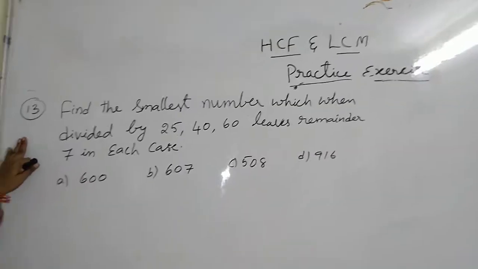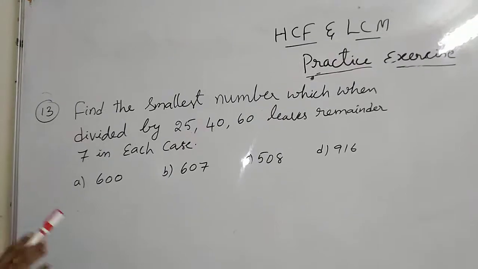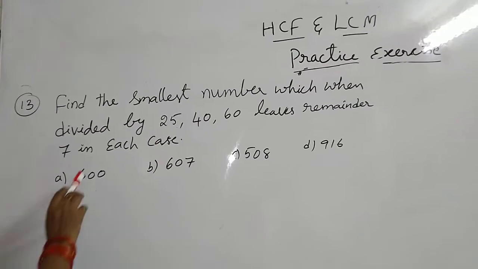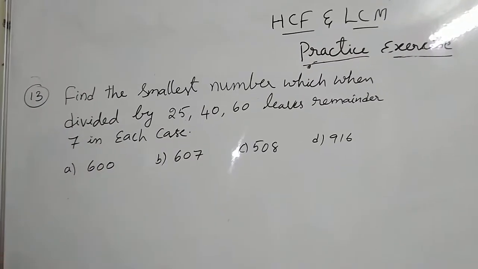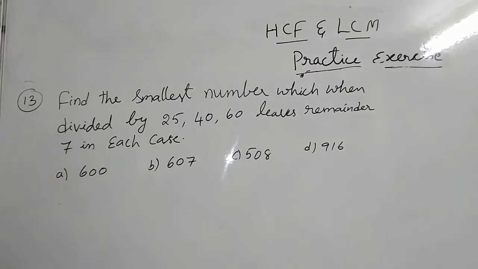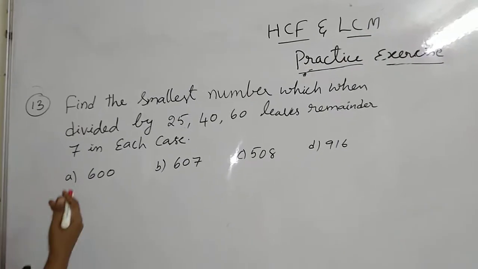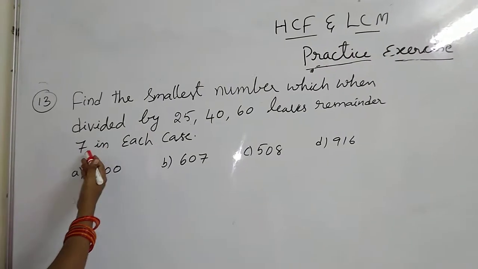Find the smallest number which when divided by 25, 40, 60 leaves remainder 7 in each case. So least number means LCM. The LCM should be divisible by all these numbers, but here remainder 7 means the number is more than the LCM by 7.